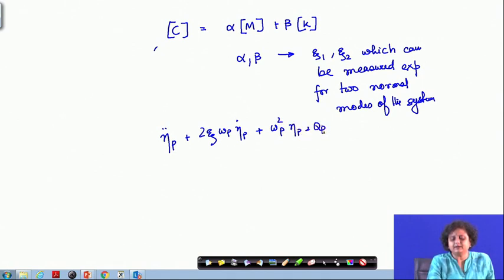This simple single degree of freedom like equation, derived from the matrix equation of the multi degree of freedom system, is not possible if the damping is of some other form apart from this proportional damping.